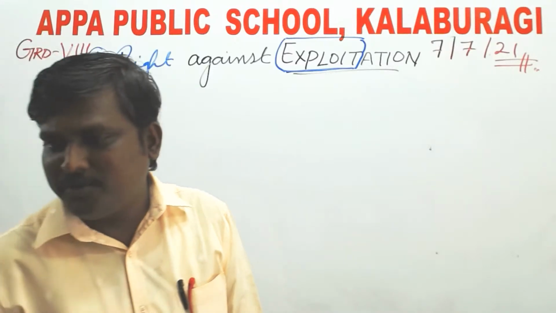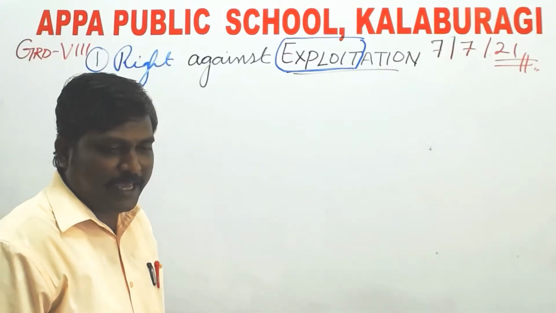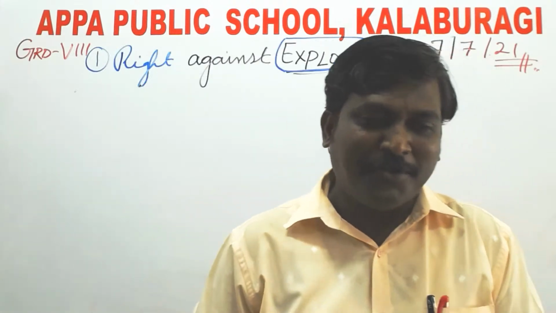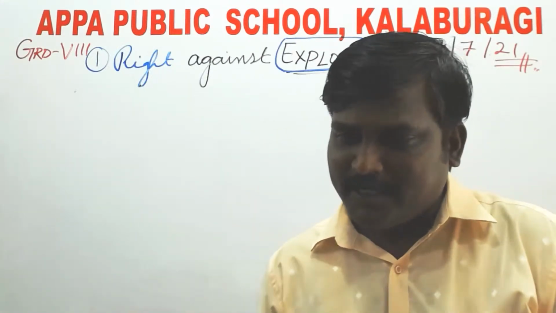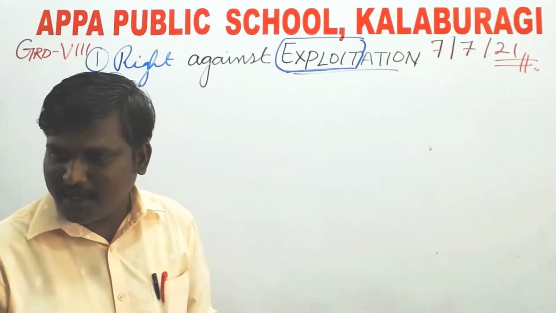Children under 13 years should not be made to do child labor.